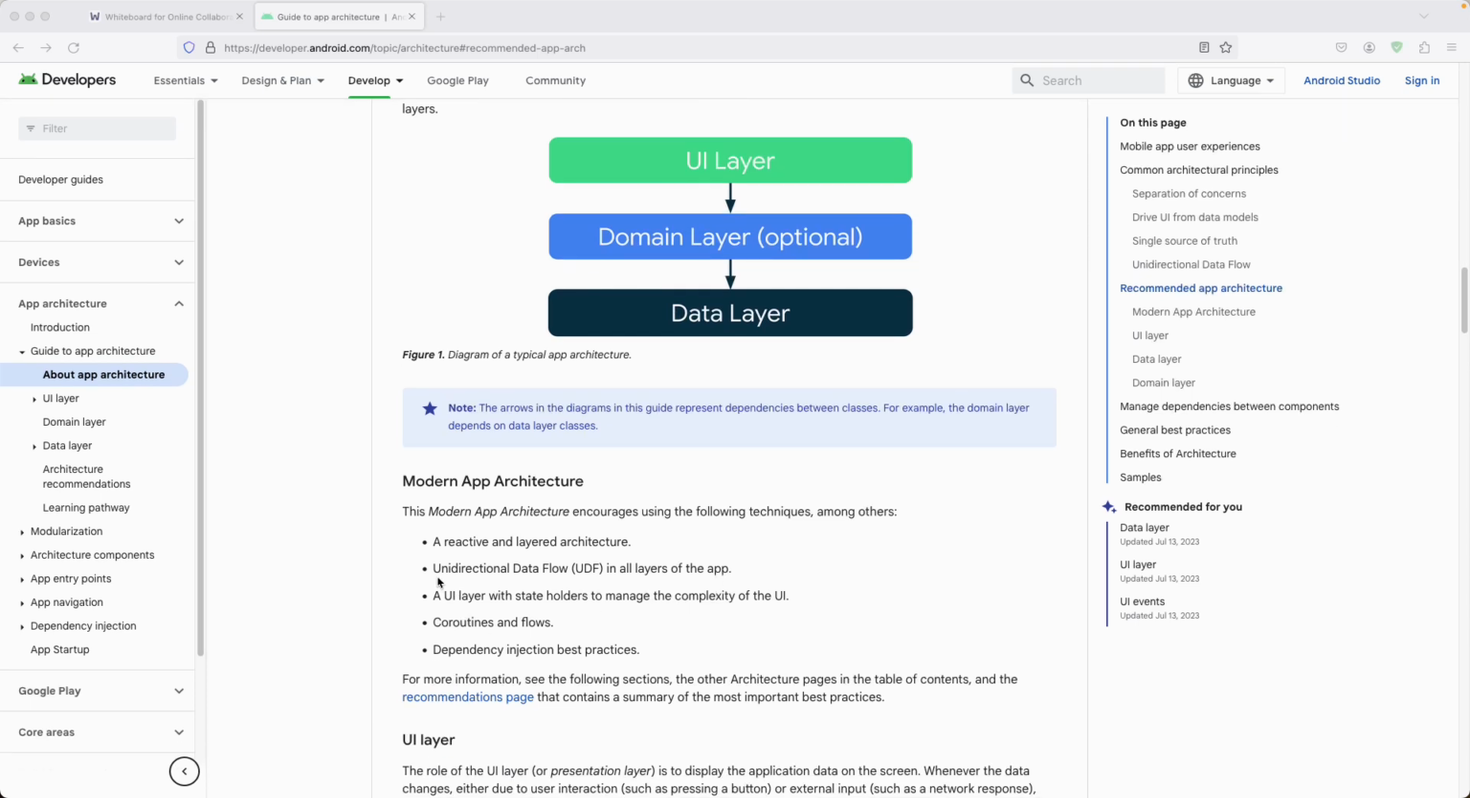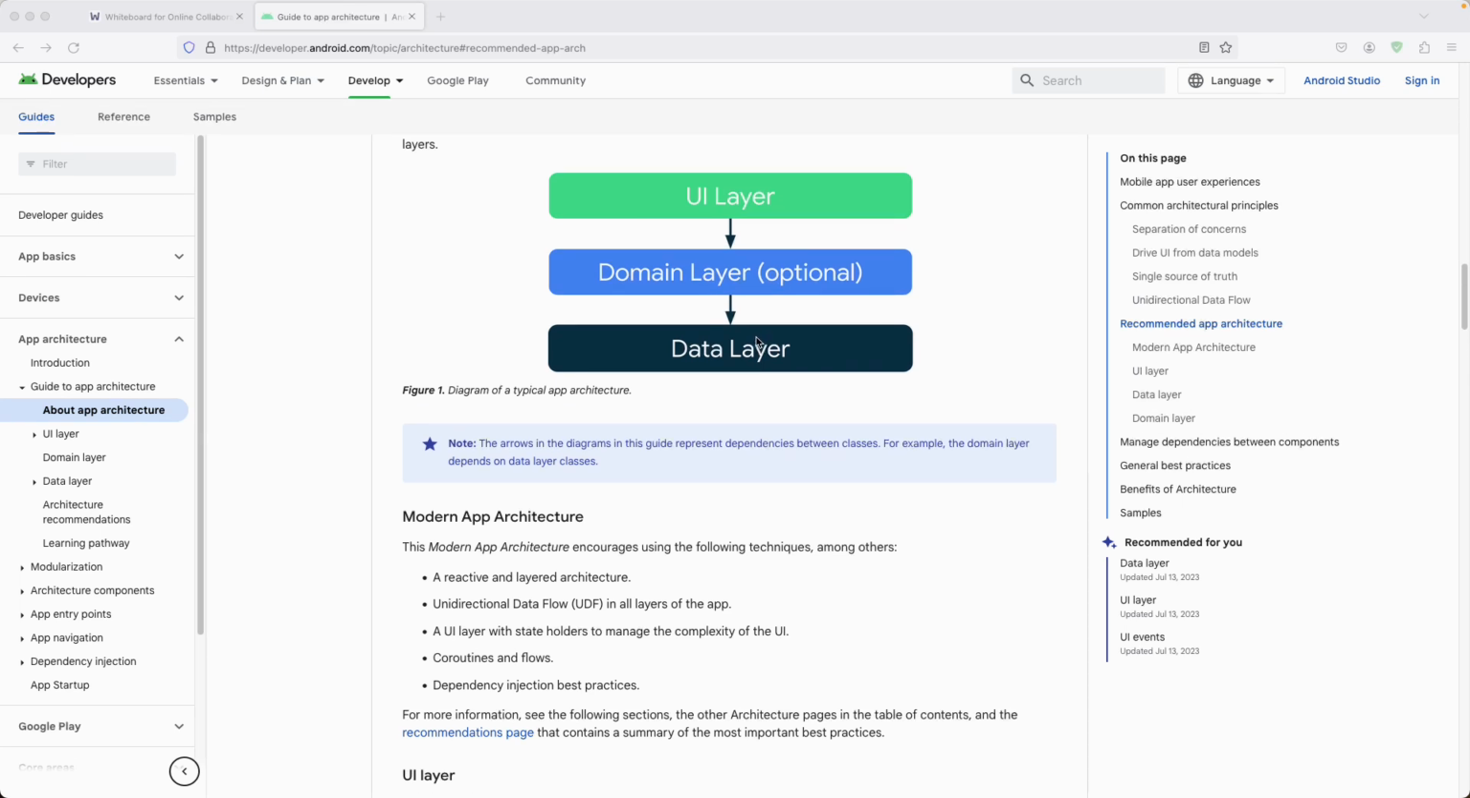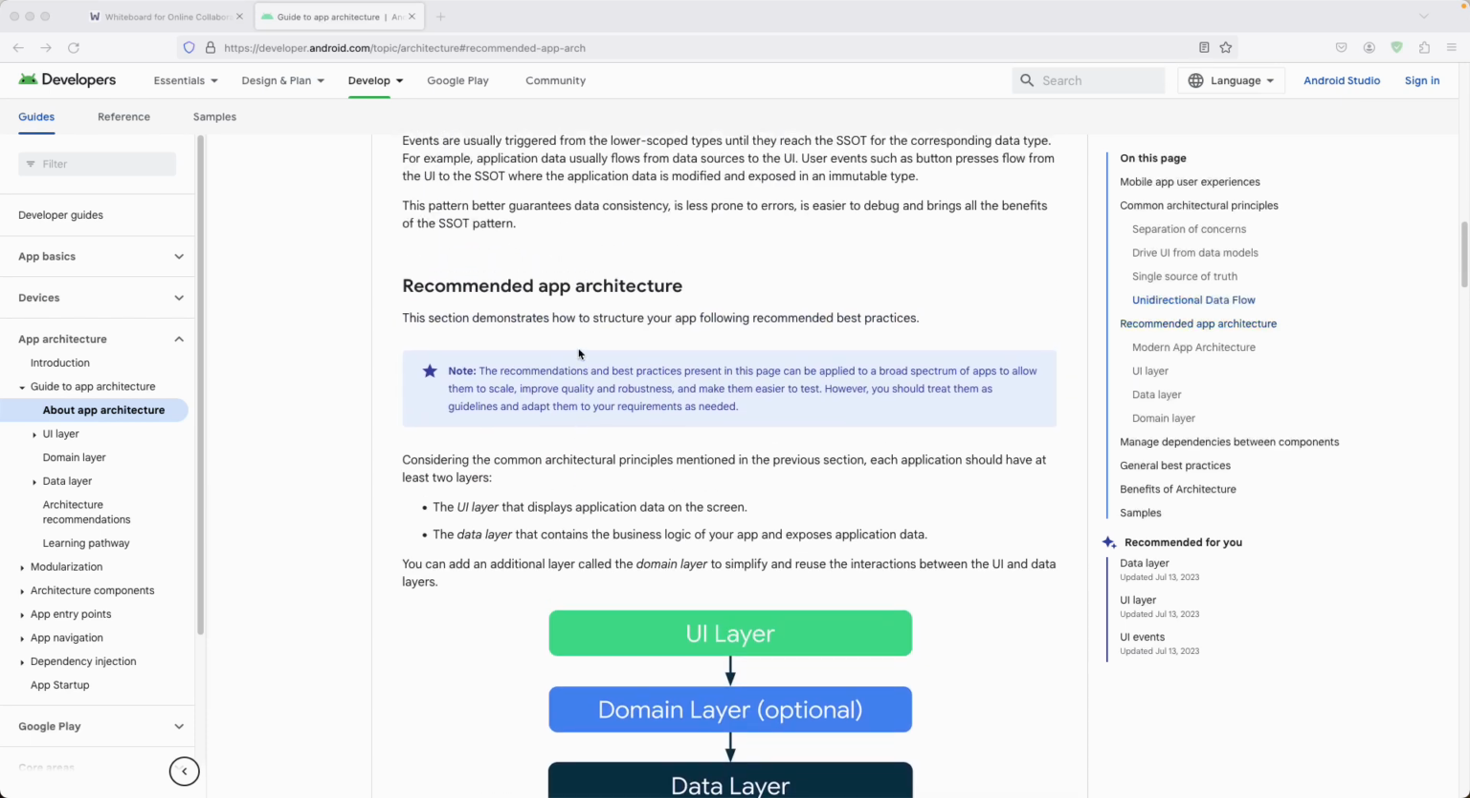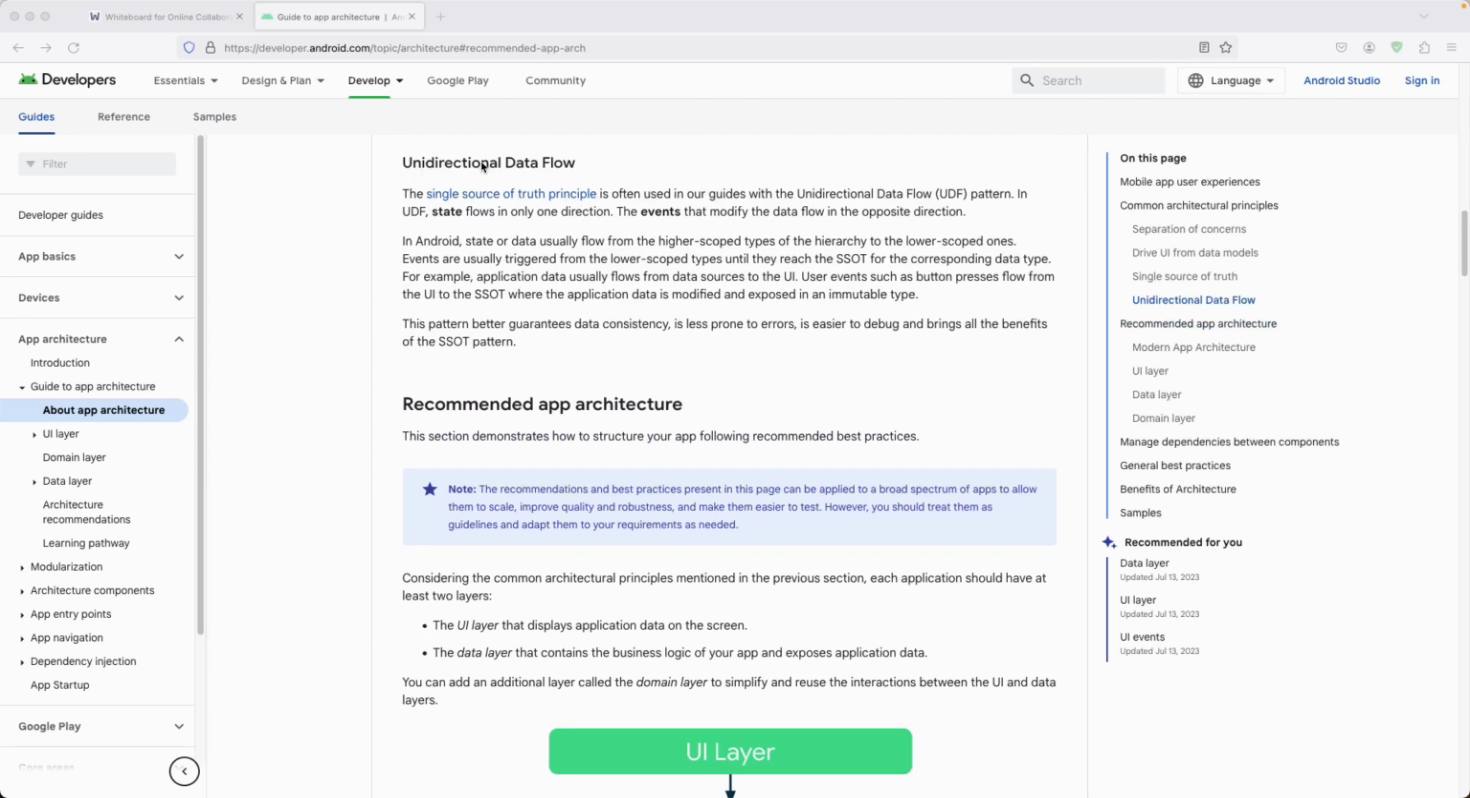And let's go to the unidirectional data flow, or the UDF. This is basically the unidirectional flow of data in all layers of the app. We can have two types over here: one is the data or the state, and the next one is your event. If you go to the top, there is documentation regarding that. So for unidirectional data flow, we should always have the single source of truth principle. So make sure to go and read about this. I'm not going to cover it in this particular lesson.